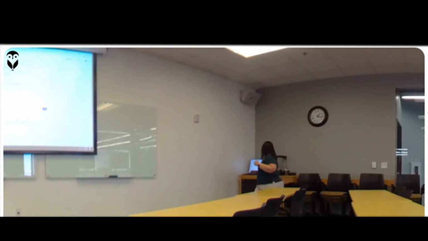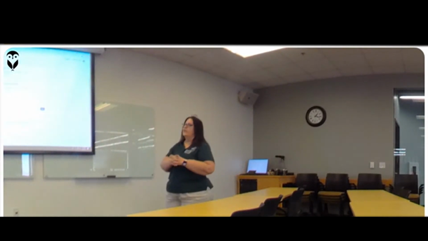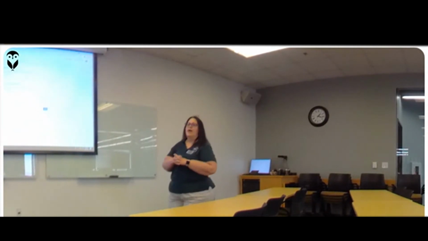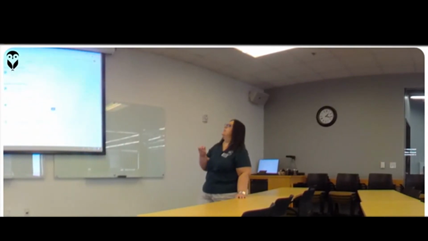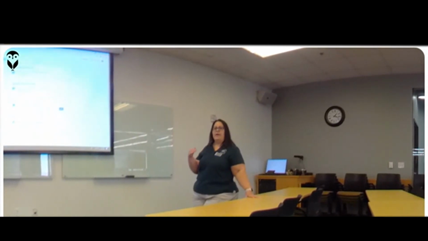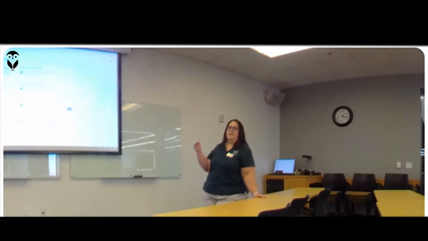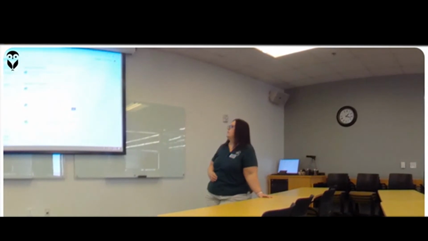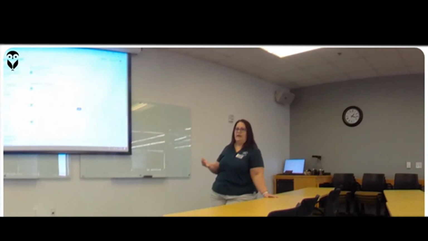And then this bottom section allows you to put in any additional information, your work and volunteer experience. That is where some people will just copy and paste from their resume, their different work experience. Or if you want to put additional information in there about your work experience that maybe you can't fit on a resume, you can do that too. So it gives you a little bit more space to expand on your experience. I would still use bullet points because that makes it easy to read and easy to find the information if an employer were to be looking at that.